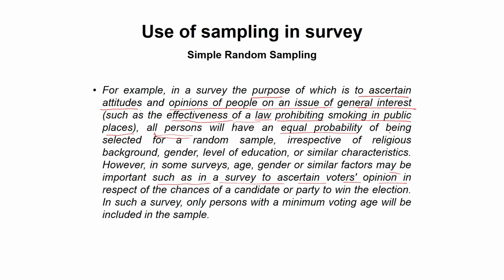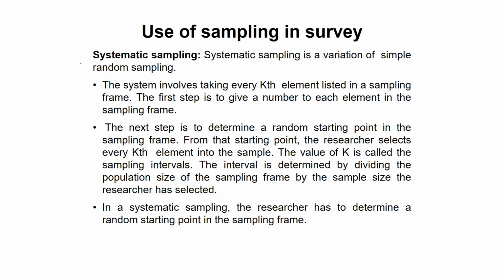Now moving ahead, systematic sampling. Okay, now understand, what is this systematic sampling?